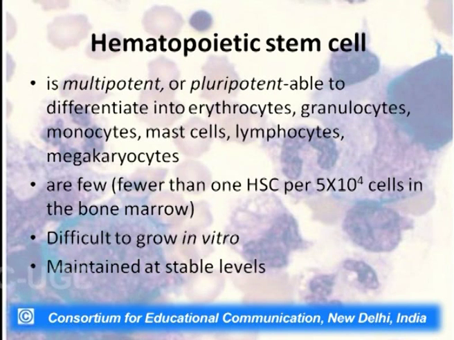Now, what exactly is hematopoiesis? Hematopoiesis, as I just told you, is the production or formation of blood cells, their formation, differentiation, etc. It is an entire process which involves hematopoietic stem cells. As I told you, they are pluripotent cells.